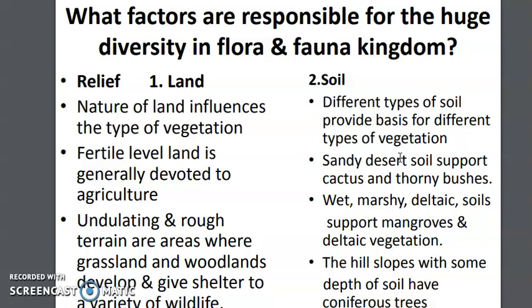This land, basically, you will see that different kinds of vegetation grow in different kinds of land. Suppose some lands are very fertile, which are basically devoted to agriculture. Some lands are rough, where you can see only grasses and maybe woodlands can develop. Different places have different kinds of soils, and different types of soils provide the base for different vegetations. Suppose the soil is sandy in nature.